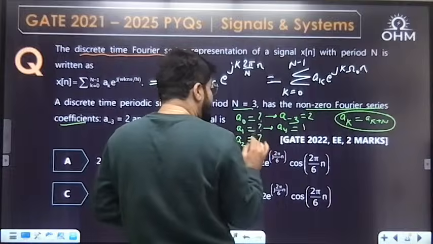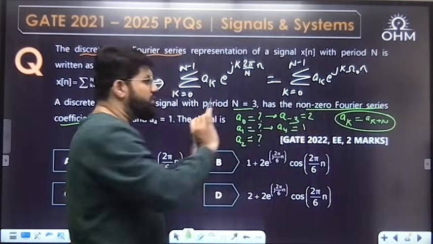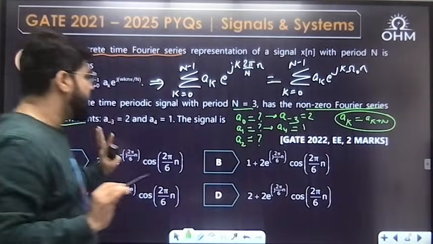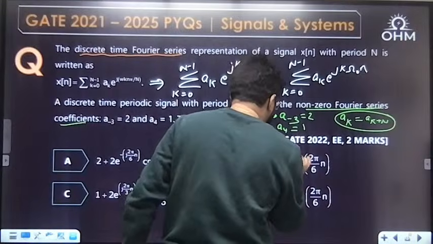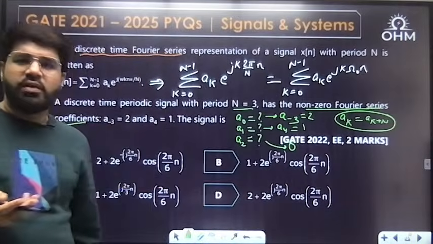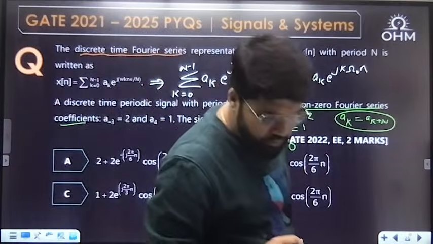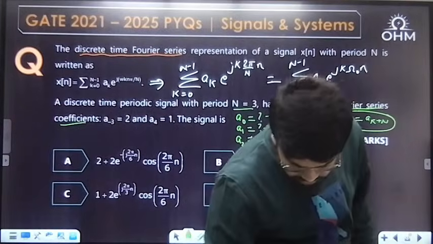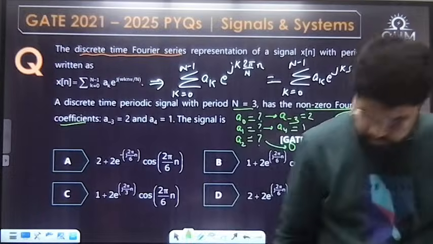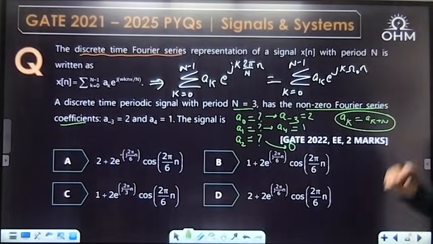For a2, there are only 2 non-zero coefficients, whatever non-zero Fourier series coefficients they have given. So a2, not given, means a2 has to be 0, because they have clearly mentioned the non-zero Fourier series coefficients. Done. So now what is the signal?